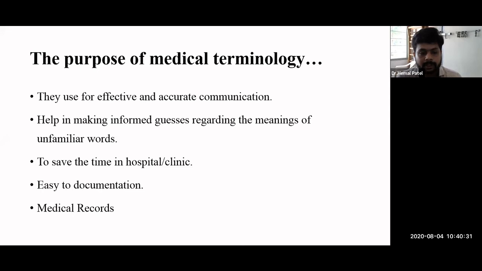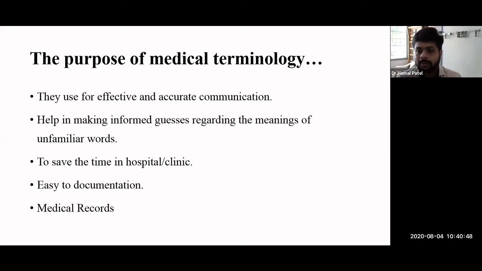And one more important thing, medical records. Nowadays, in the previous era, all the documents we had to write and save by hand. But nowadays, all the information that we have to save is kept either on a computer or in software.